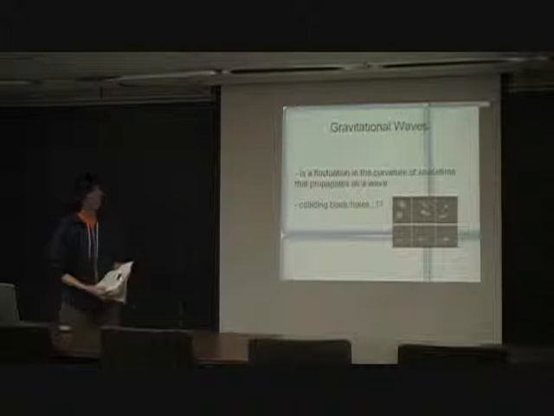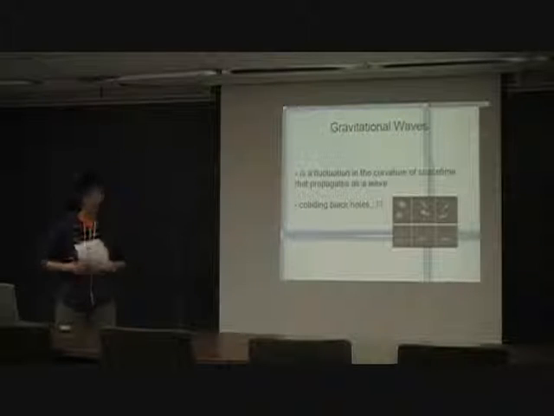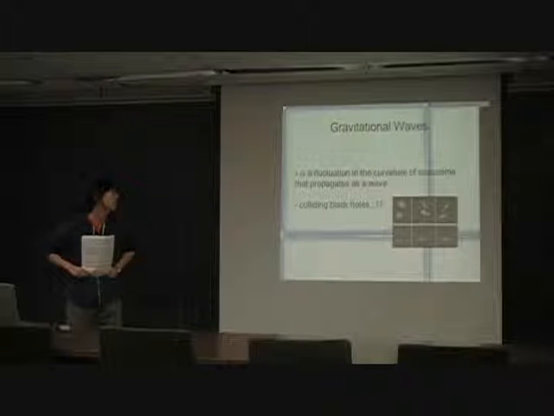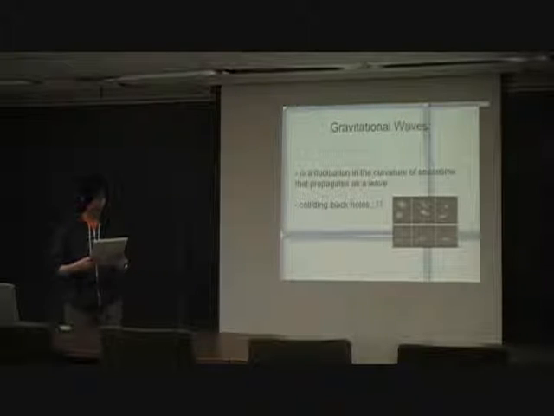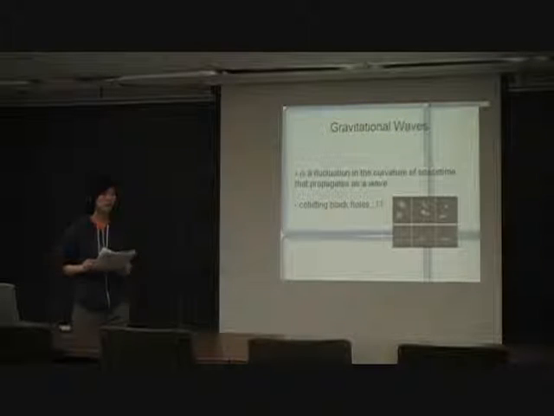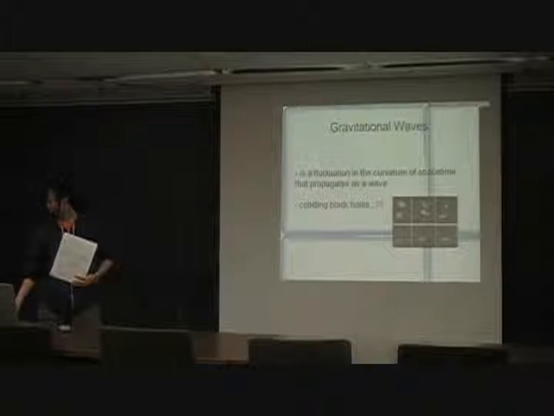Also, when black holes collide, especially supermassive black holes, we expect that they should release gravitational waves, which are fluctuations in the curvature of space-time that propagate as a wave. So while we can't see this collision necessarily, we should be able to detect it, and the picture is basically the artist's depiction of colliding black holes.